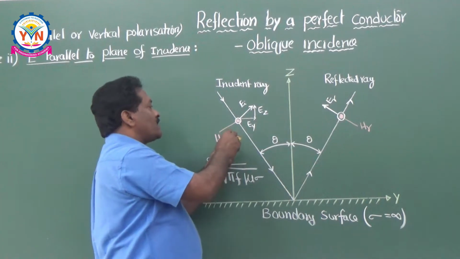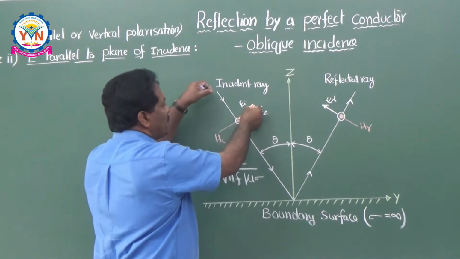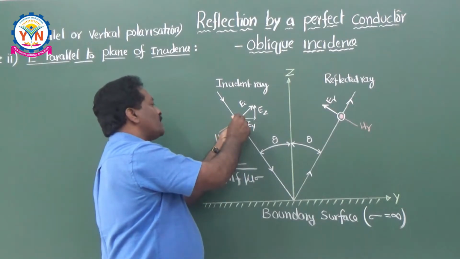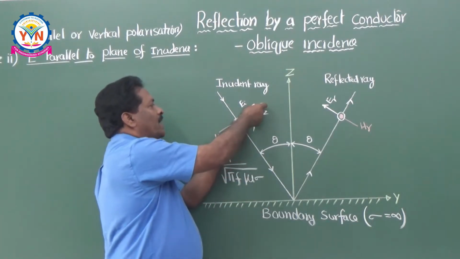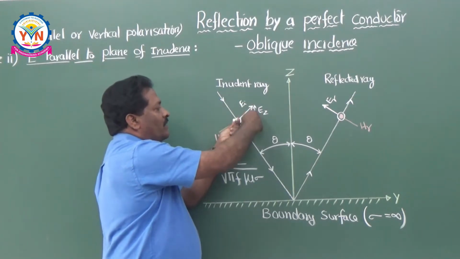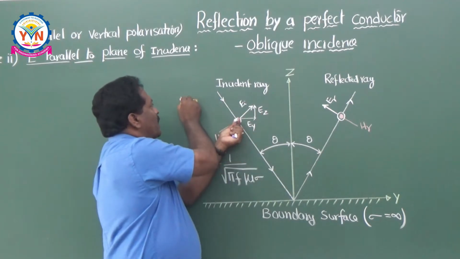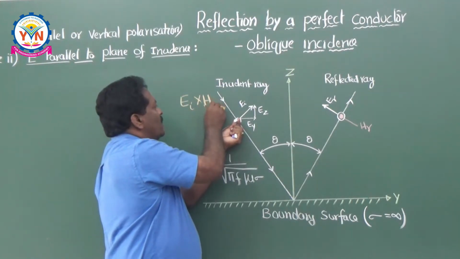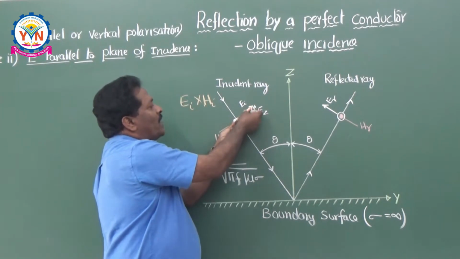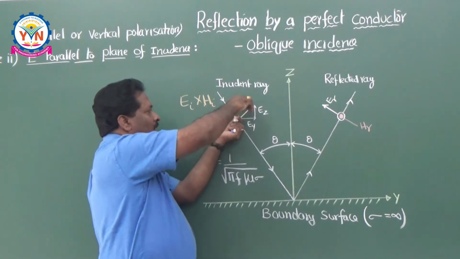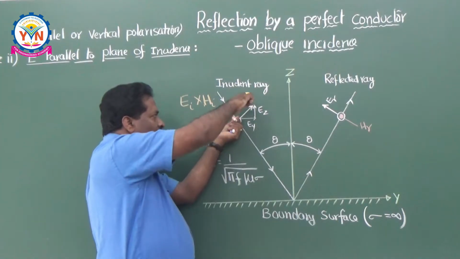So, the electric field intensity is in this direction and the magnetic field is perpendicular to the plane of incidence. Always remember, the direction of the wave is given by E cross H. If you take E crossing this H, it is coming like this.